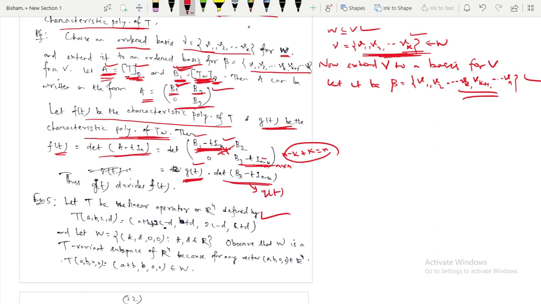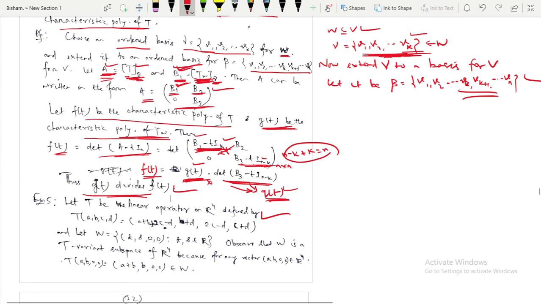So now your f of t can be written as g of t into some polynomial in t, let it be q of t. So f of t can be written as g of t into q of t. So I can say that g of t divides f of t, because f of t can be written as g of t into something. Thus we can say g of t divides f of t.